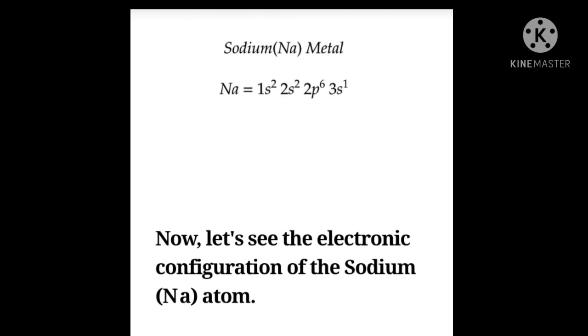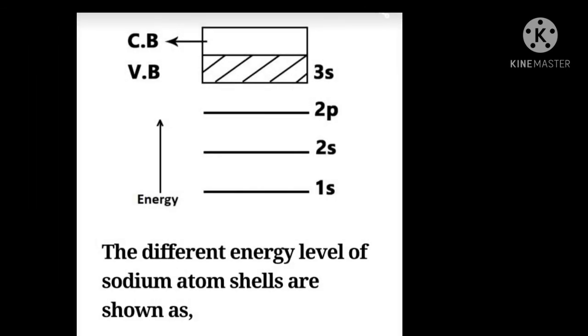The electronic configuration for sodium metal is 1s2, 2s2, 2p6, 3s1. See in this picture the energy levels of sodium metal. We have to concentrate on the valence band and conduction band. The different energy levels for the sodium atom are shown in the figure.